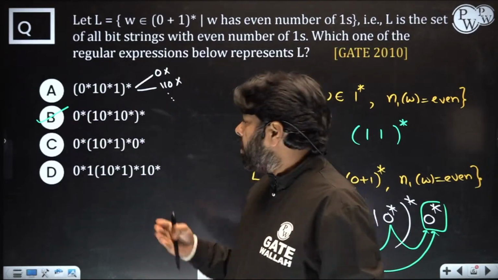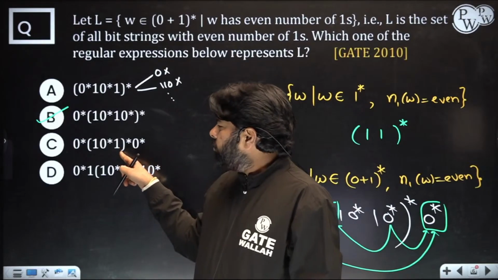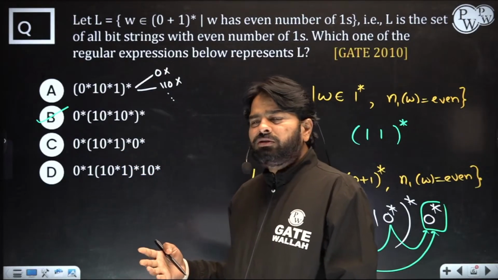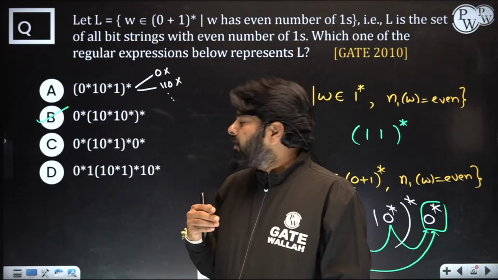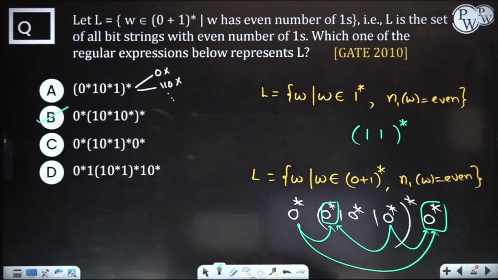What are the problems with the other options? Now see, here you are able to generate only zeros, but if I want to generate something like 11011, what is it?